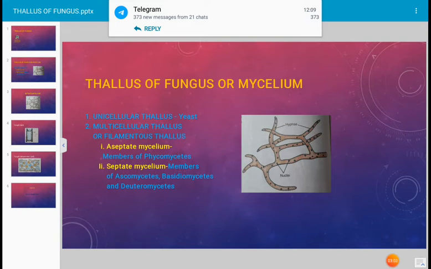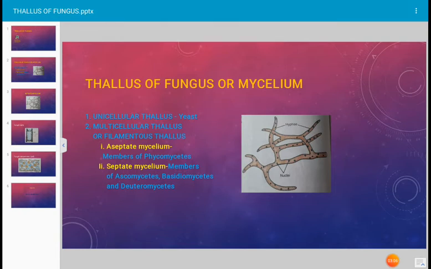Another type of mycelium which occurs in fungi is septate mycelium. Septate mycelium occurs in all the fungi of the groups Ascomycetes, Basidiomycetes, and Deuteromycetes. The fungi which come under these groups all have septate mycelium. Septa are present in the hyphae. The hyphae consist of septa.